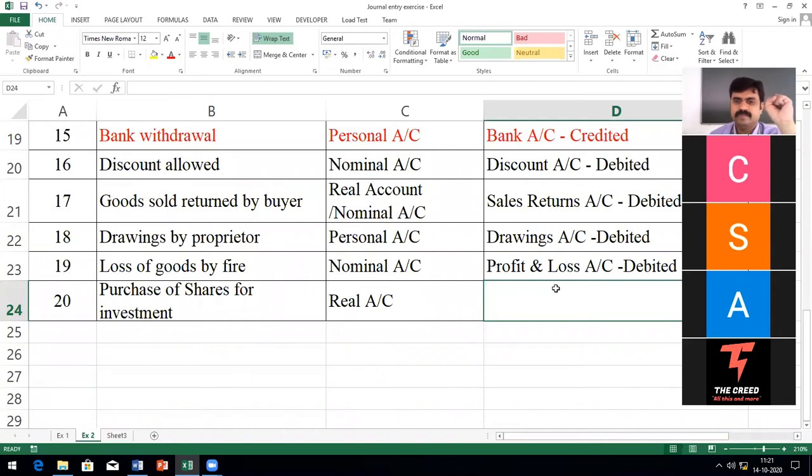I get the income. Because when I buy other company shares, there are two incomes I get. One is dividend. And second, there will be appreciation in the stock price. I made a purchase for 100 rupees. When I'm selling, it will become 250 rupees. So 150 rupees is the profit I earned. That is called return.